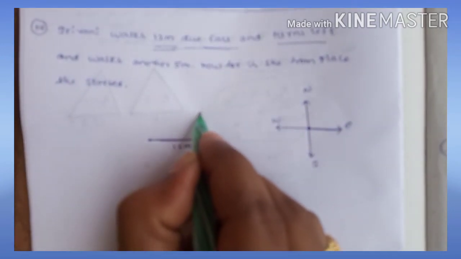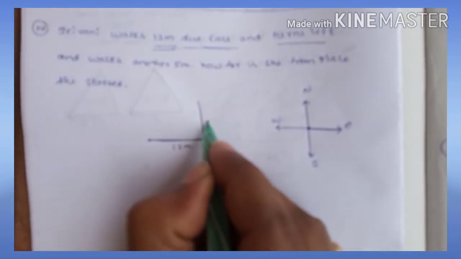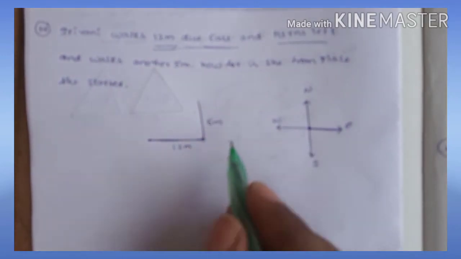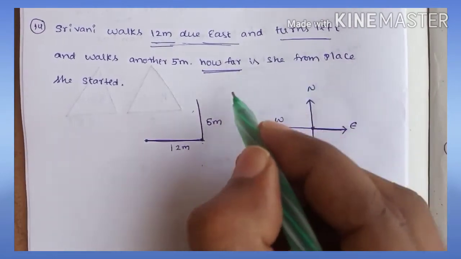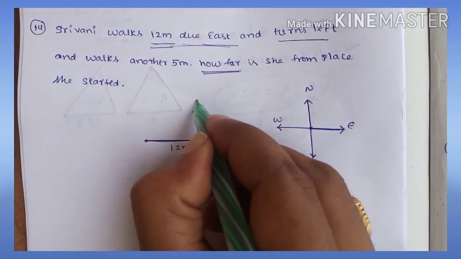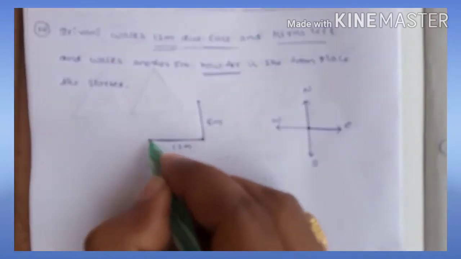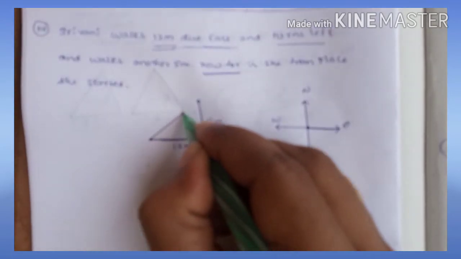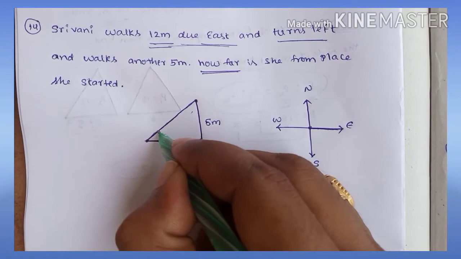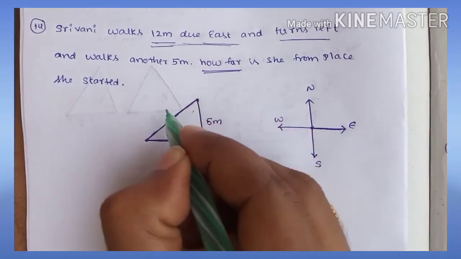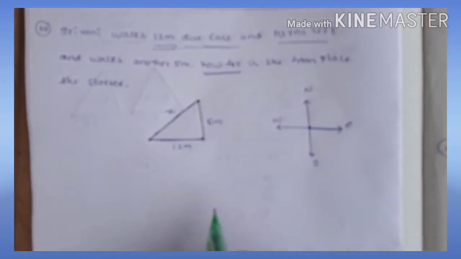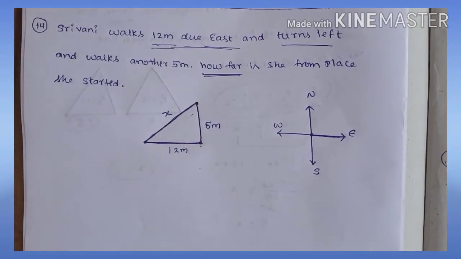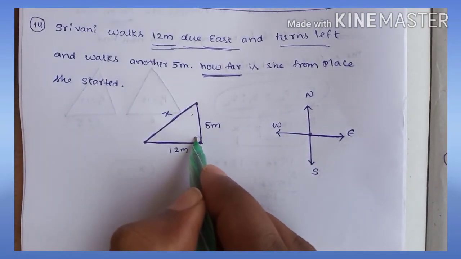So she moved to the left side how many meters again? 5 more meters. Okay? Now, how far is she from the starting point? This is the present point, this is the starting point. This distance you have to calculate, let it be x. Now we can apply Pythagoras theorem.